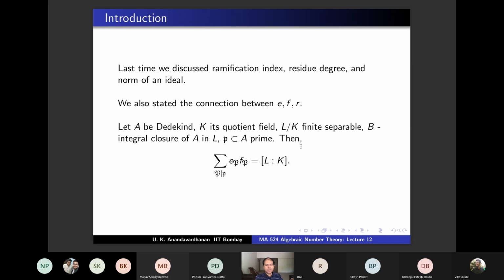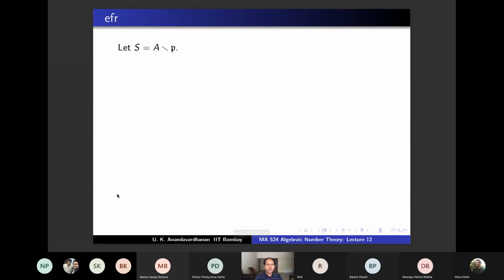In particular, if the extension is Galois, then all the EPs are same and all the FPs are same, and there are R many of those, so you will get the degree of L over K equal to EFR, E times F times R. In the Galois case, more generally you will get this. So let's prove this first. Let's start the proof of this.